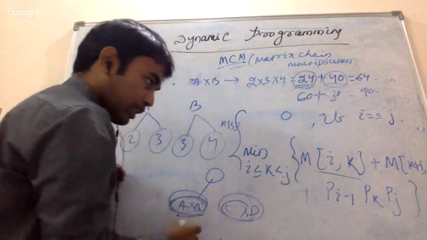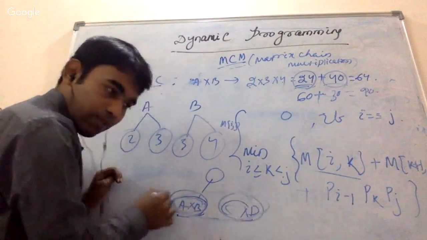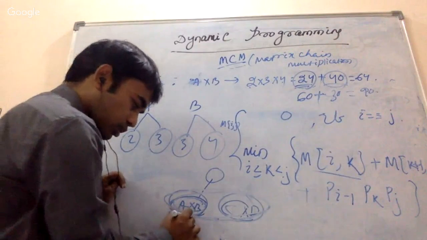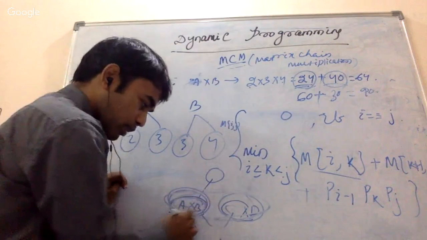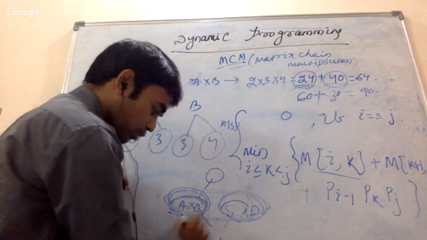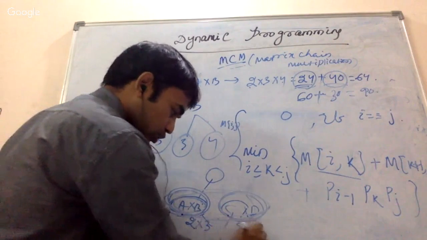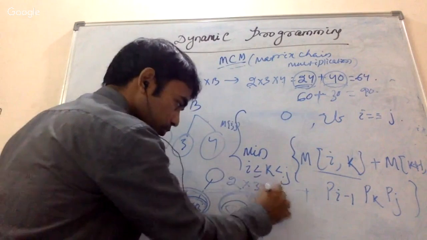And again, whenever I am performing any matrix multiplication, suppose I am multiplying these two, then the number of operations for this one plus the number of operations for this one. Again if I multiply this, suppose the output is 2 cross 3, 3 cross 2, then I will get 2 cross 3 cross 2, right?